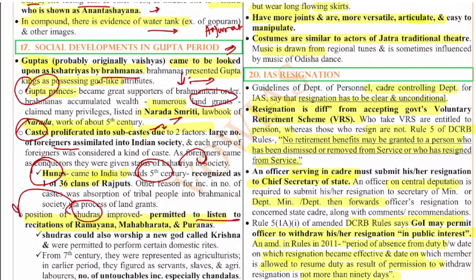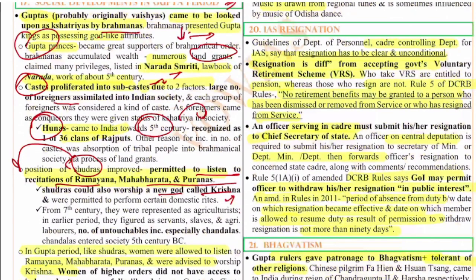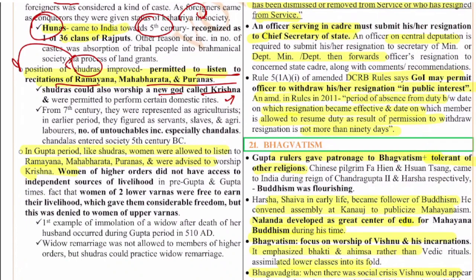They were permitted to listen to recitations of the Ramayana, Mahabharata and Puranas. The Shudras could also worship a new god called Krishna and were permitted to perform certain domestic rites. In the Gupta period, like the Shudras, even women were allowed to listen to the Ramayana, Mahabharata and so on. Women of the higher order did not have access to independent sources of livelihood in the pre-Gupta period. In fact, the women of the 2 lower varnas were free to earn their livelihood, but upper caste women did not have that.